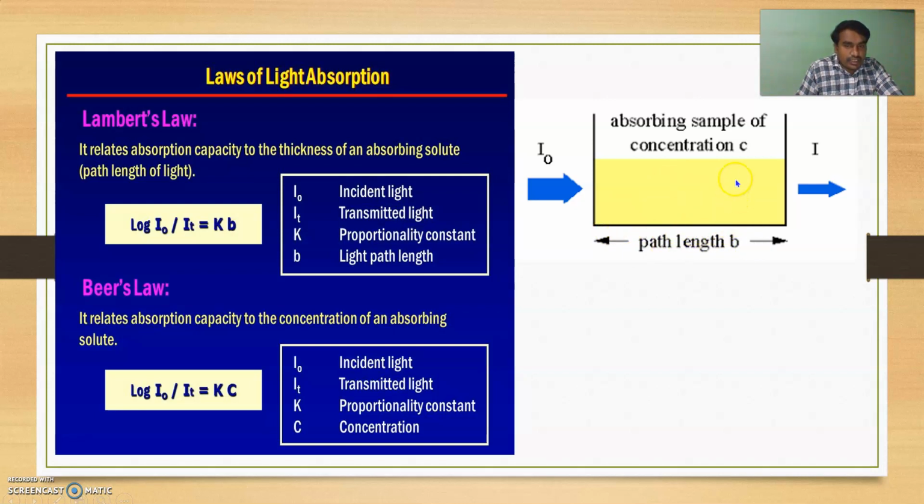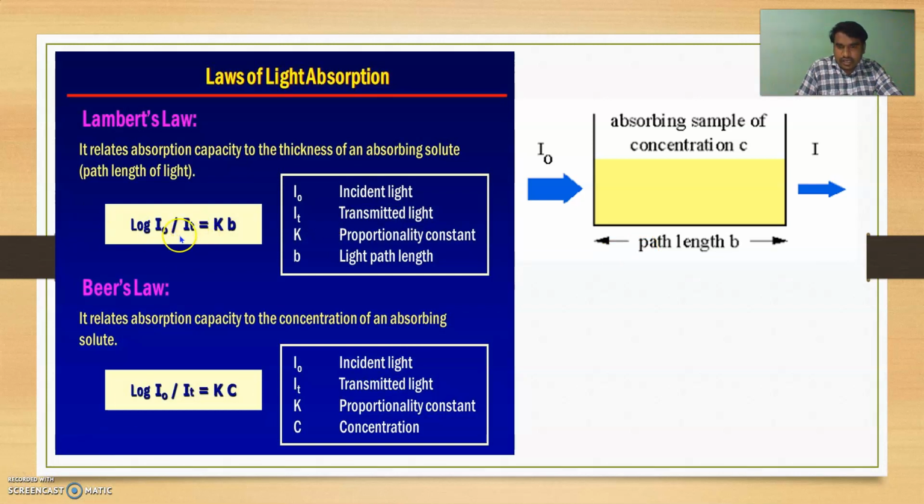So Lambert's law is related to the path length, and Beer's law is related to the concentration of the solution. Combined, the amount of light transmitted or absorbed is directly proportional to the concentration of that solution and the path length.